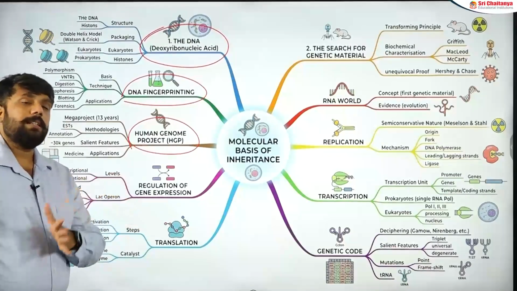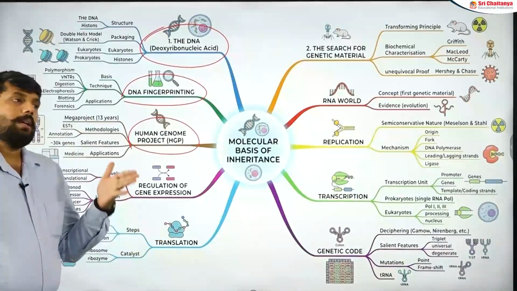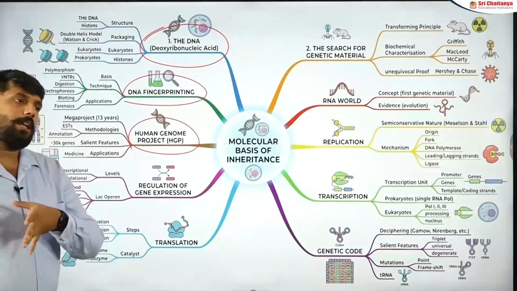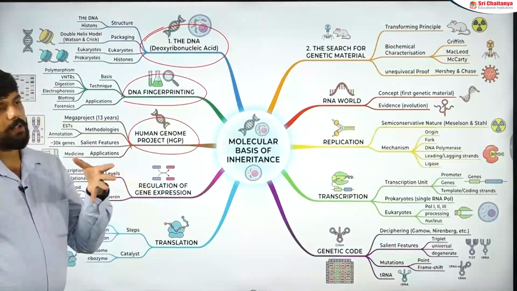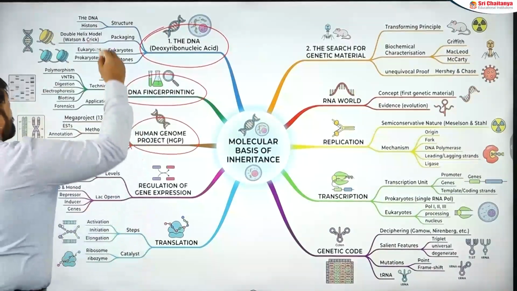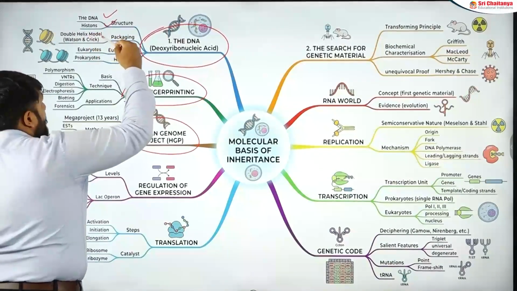NCERT, before even telling how DNA became a genetic material, talks about the structure of DNA. How DNA looks, what the bonding looks like, what a glycosidic bond is, what a phosphoester bond is, diester bonds, all those parts are given at the starting portion. So when we are discussing DNA, what are histones, what is the double helical model.